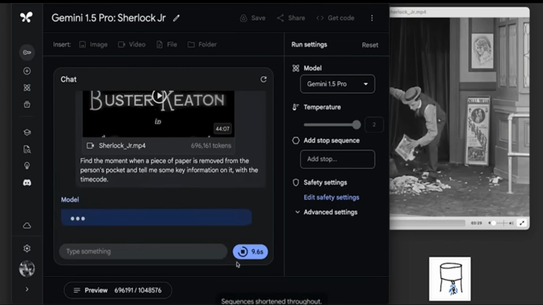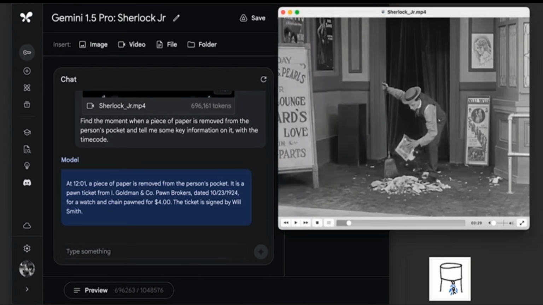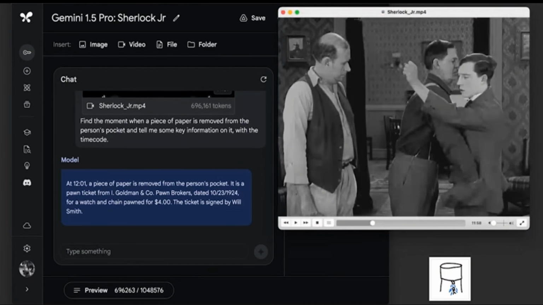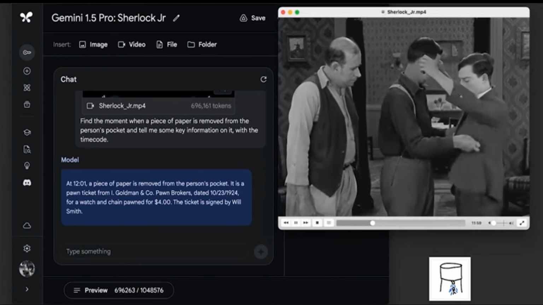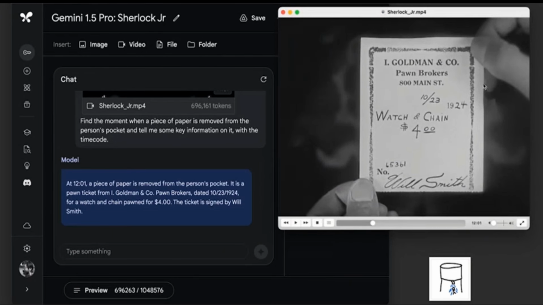This screen capture is sped up, and this timer shows exactly how long it took to process each prompt. And keep in mind that processing times will vary. The model gave us this response, explaining that the piece of paper is a pawn ticket from Goldman & Company pawnbrokers with the date and cost, and it gave us this timecode 1201. When we pulled up that timecode, we found it was correct. The model had found the exact moment the piece of paper is removed from the person's pocket, and it extracted text accurately.